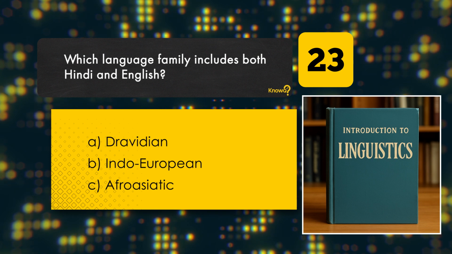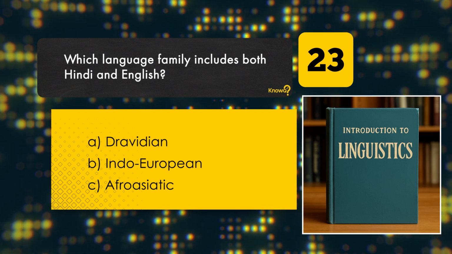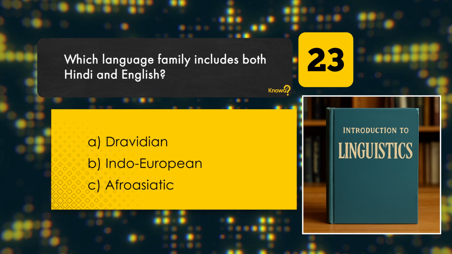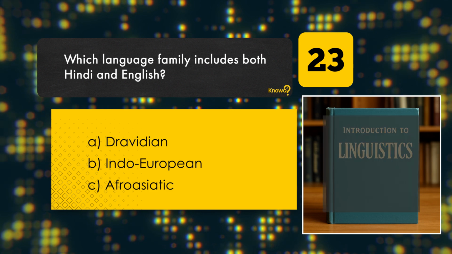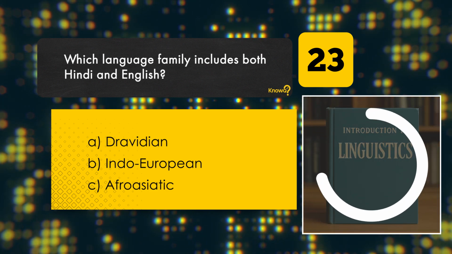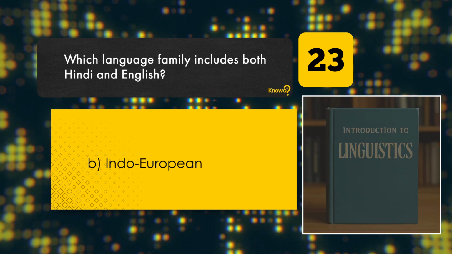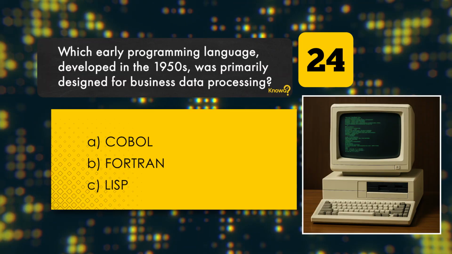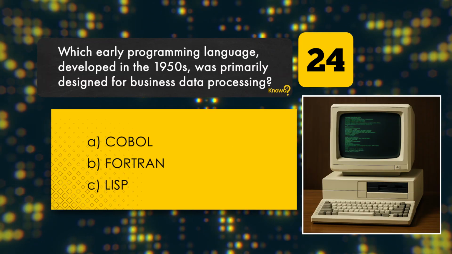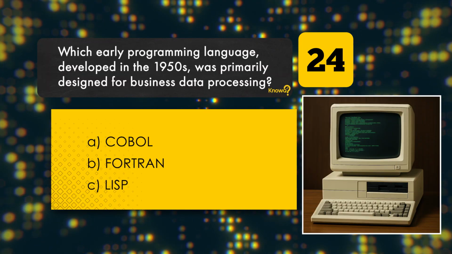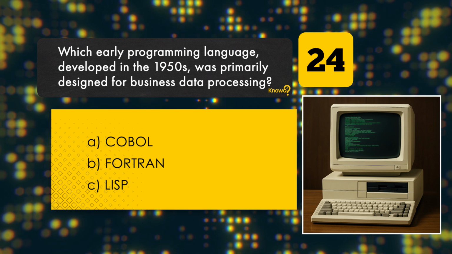Which language family includes both Hindi and English? Dravidian. Indo-European. Afro-Asiatic. Correct answer: Indo-European.